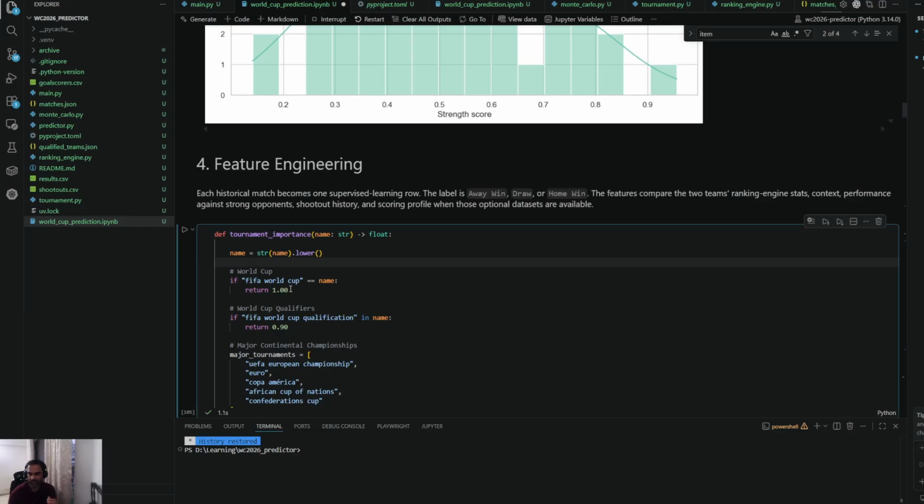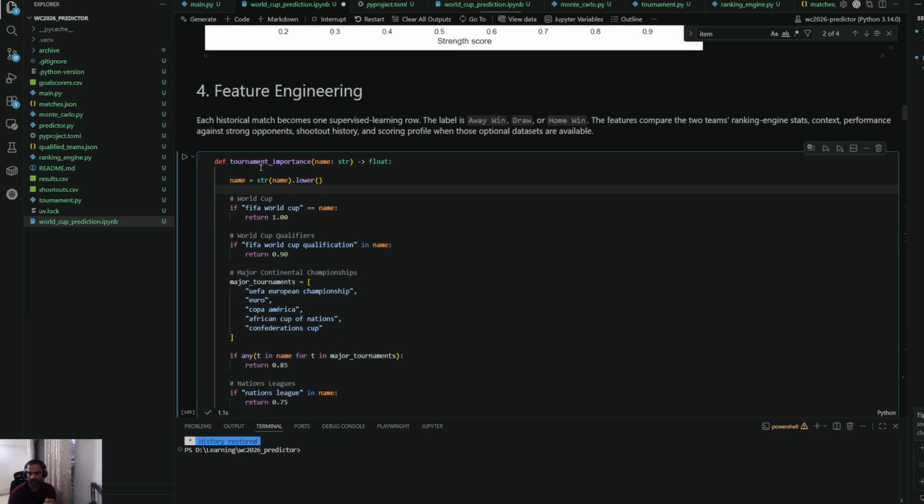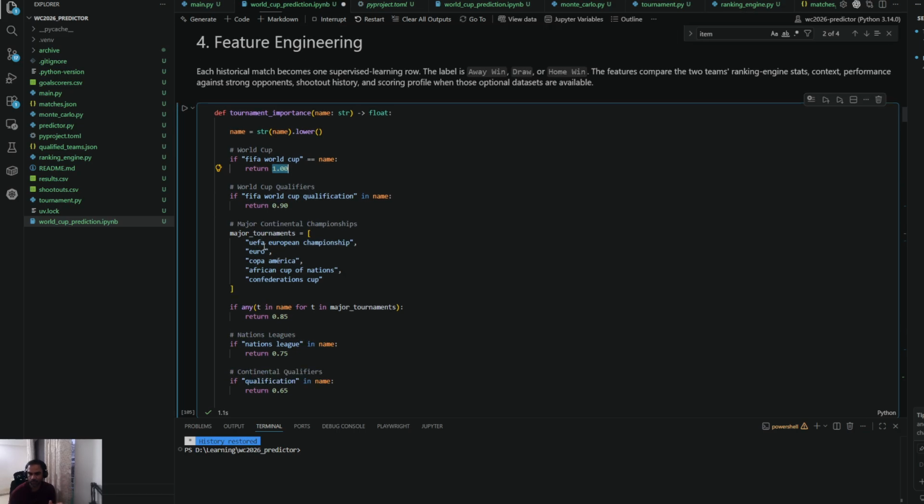Then the feature engineering, which is important. We've given tournament importance as a feature. If it is a FIFA World Cup match, it gets a higher priority. If it's a qualification, it gets a little lower priority. Then major tournaments across the globe: the confederations, AFCON, Copa America, Euro, the UEFA European Championship, and the European League of Nations or whatever they call it. That's fairly new, so I've not considered that.